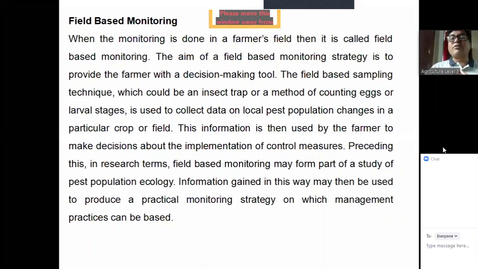Information gained in this way may then be used to produce a practical monitoring strategy on which management practices can be based. So when we have this data, based on it we can produce a monitoring strategy, and based on that monitoring strategy, we can also apply the management practices.